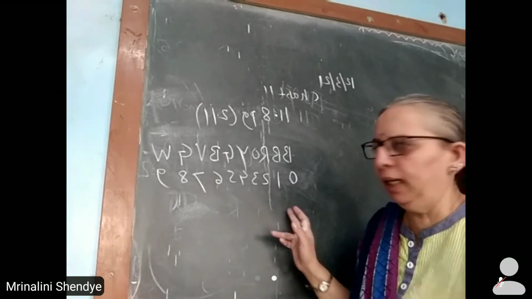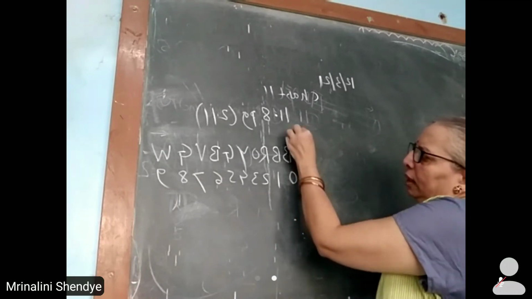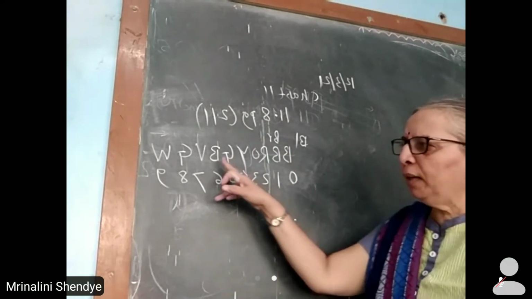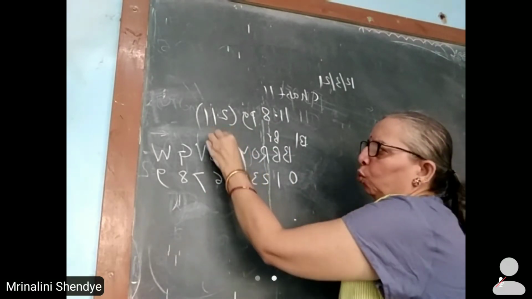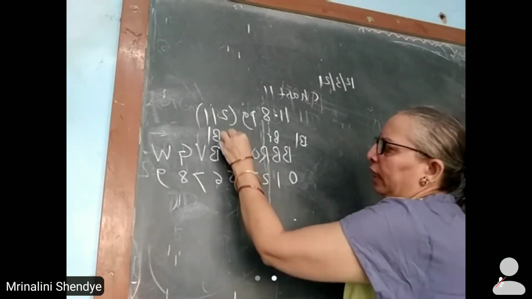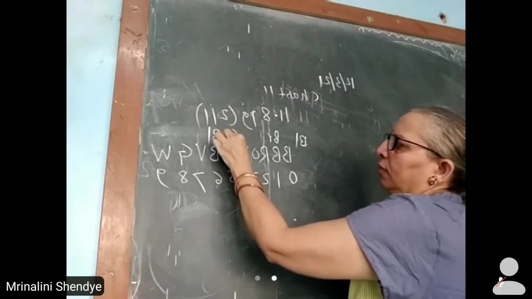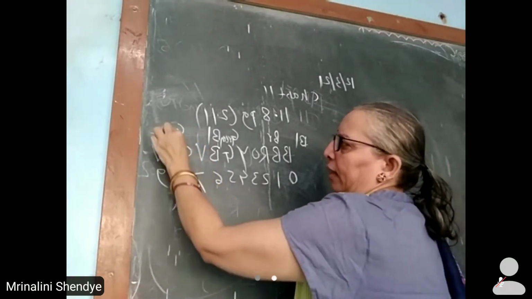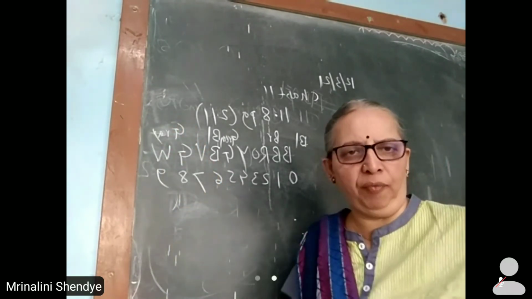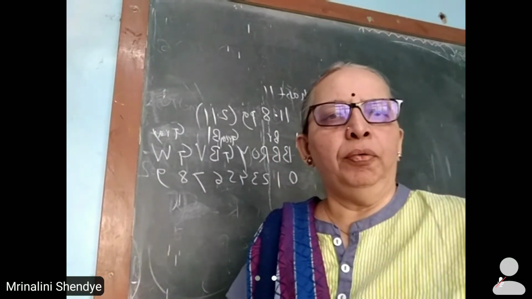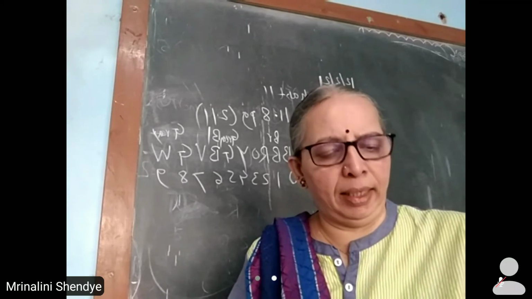First B is for black, second B is for brown, third B is for blue, first G is for green, and the second G is for gray. Remember these points well. So using this standard color code, we can find the resistance value.